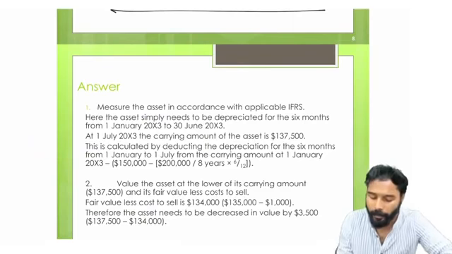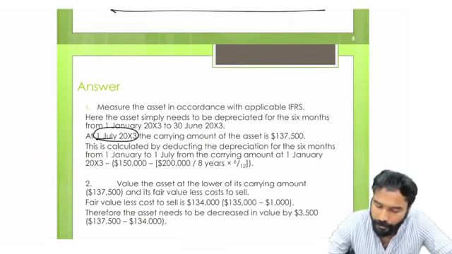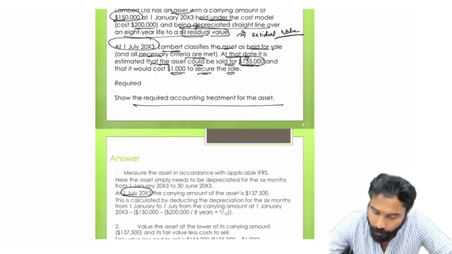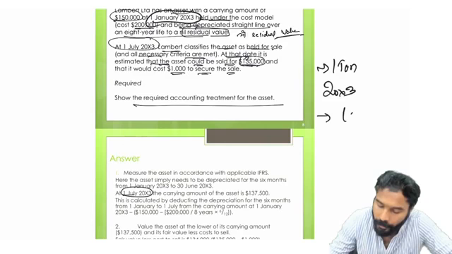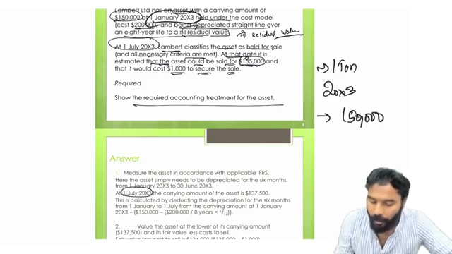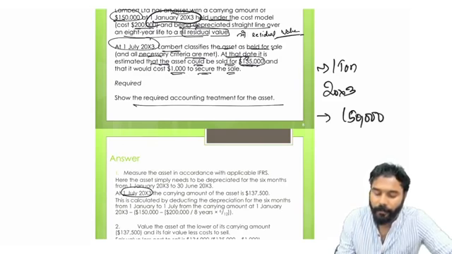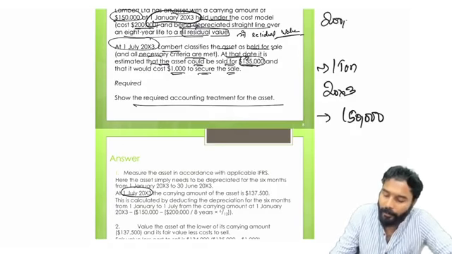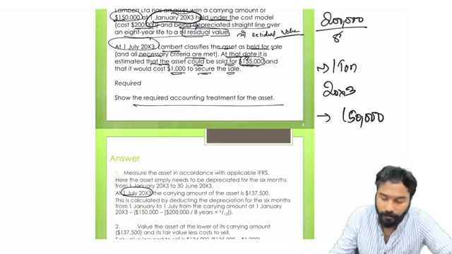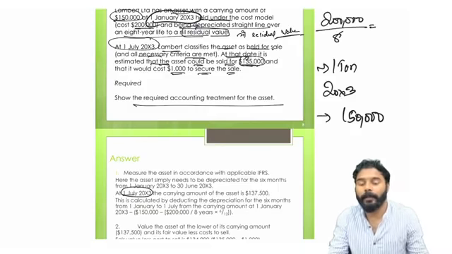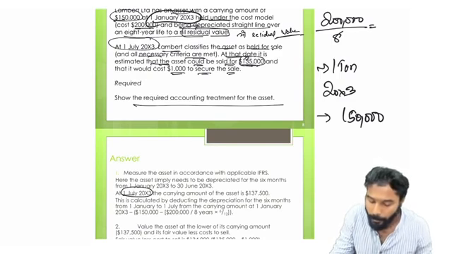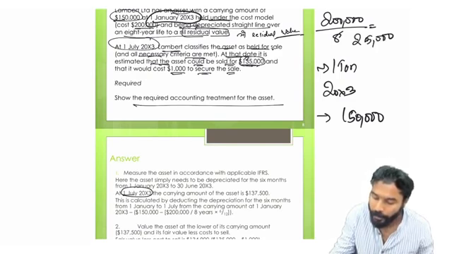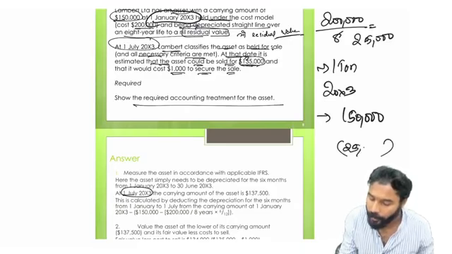The first one, the carrying amount at 1st July 2003. So the carrying amount at 1st January 2003 is 150,000. So 200,000 divided by 8, so every year the annual depreciation is 25,000.